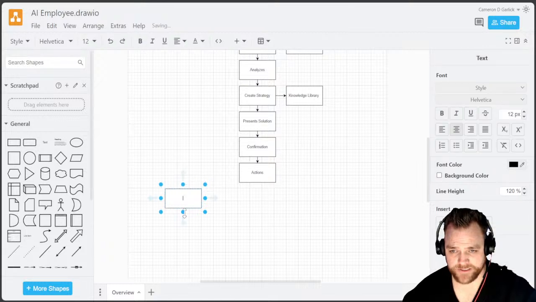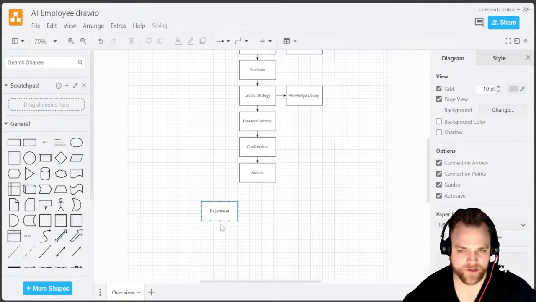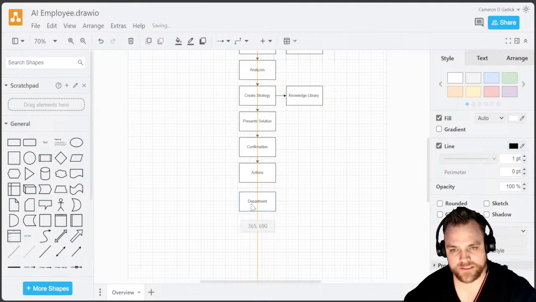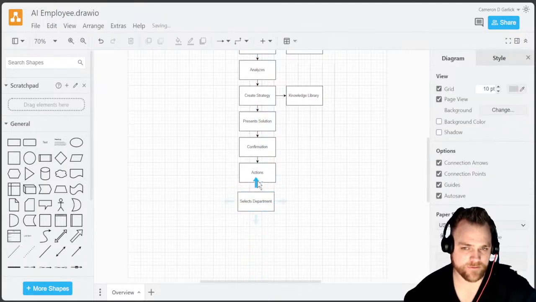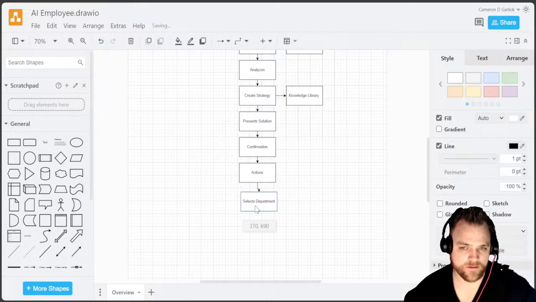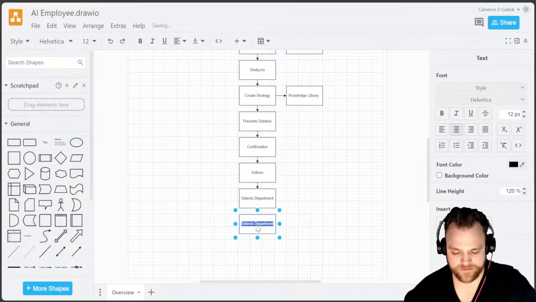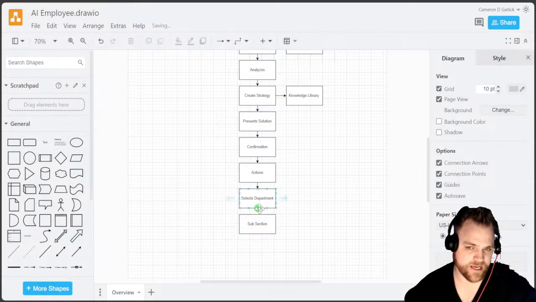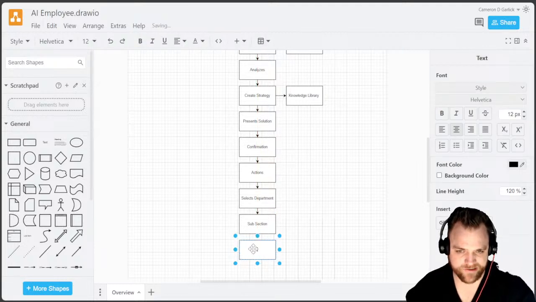The segmentation is based upon department, and then there's a subcategory of that department. So department could be marketing, department could be operations, or whatever the case is. What it does is it selects the department, and then from this department selection, there is a sub-selection or subsection. And this is where that task comes in. That task comes into a subsection, and then it comes into a task. Again, I'm just bringing this as linear for now, so that I don't make it too crazy complex.